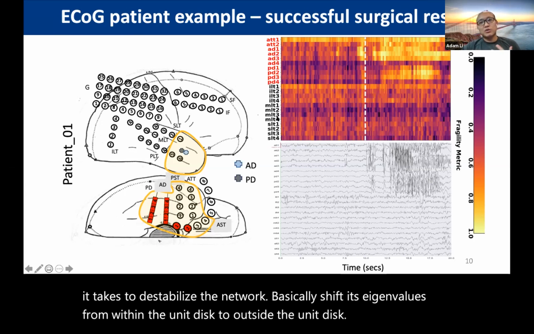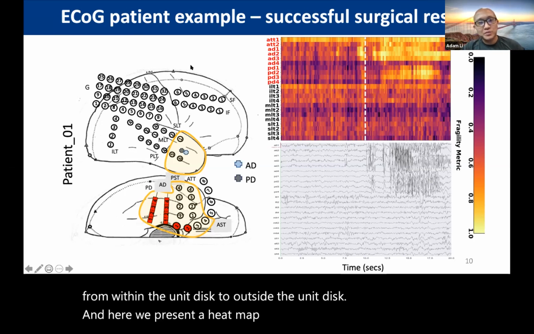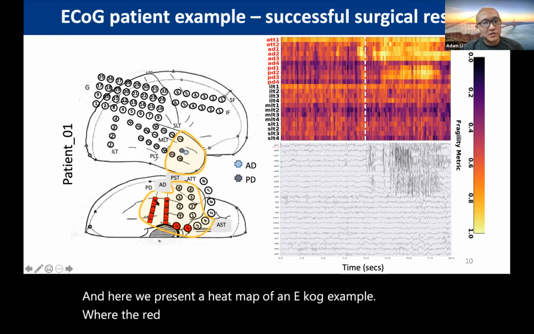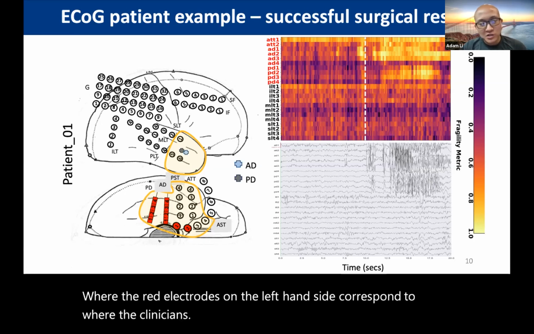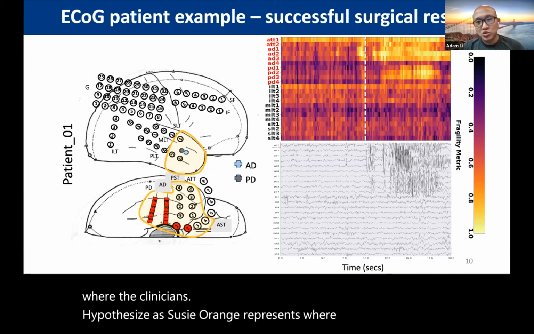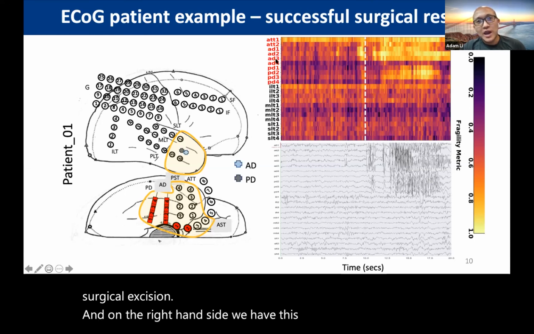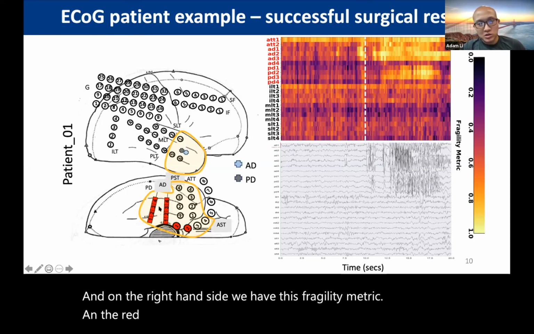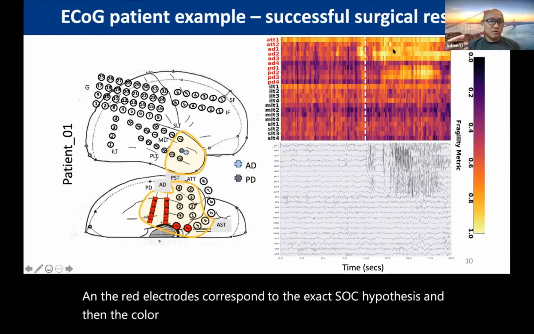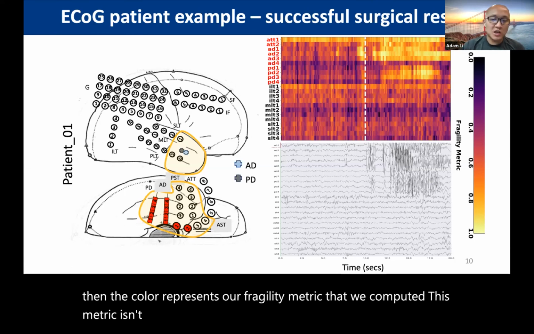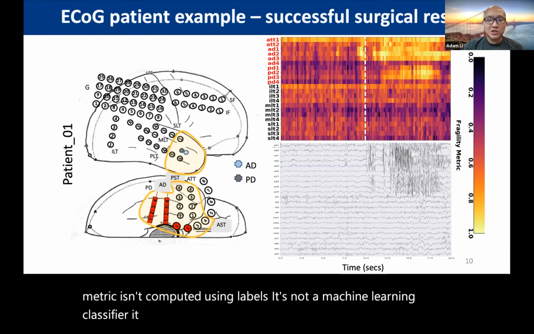And here we present a heat map of an ECOG example, where the red electrodes on the left-hand side correspond to where the clinicians hypothesized as SOZ. Orange represents where they actually did the surgical excision. And on the right-hand side, we have this fragility metric, and the red electrodes correspond to these exact SOZ hypotheses. And then the color represents our fragility metric that we computed. Now, note this metric isn't computed using labels. It's not a machine learning classifier. It's just simply a hypothesis that we generated based on observations of epilepsy data.